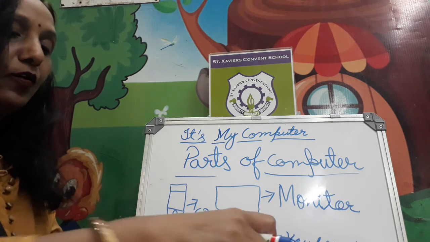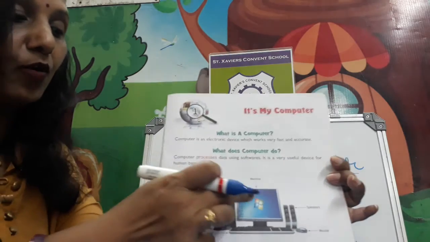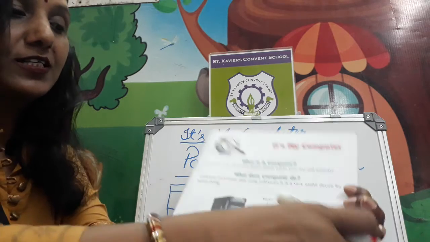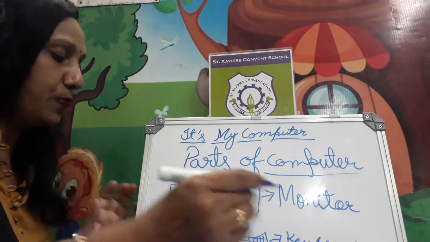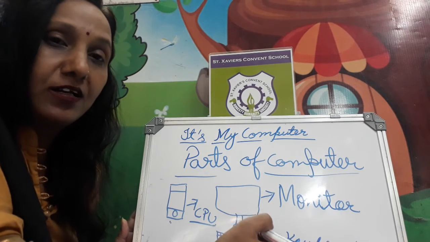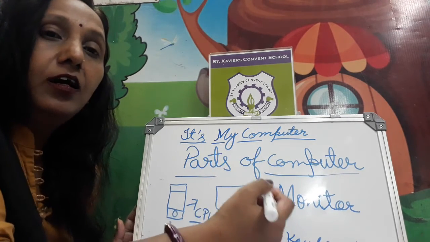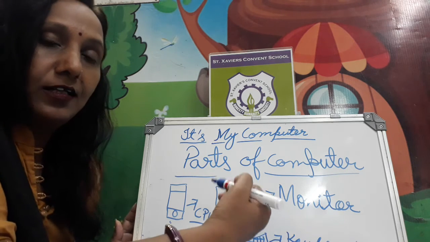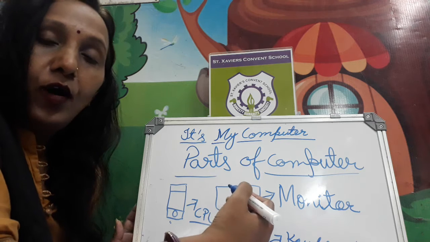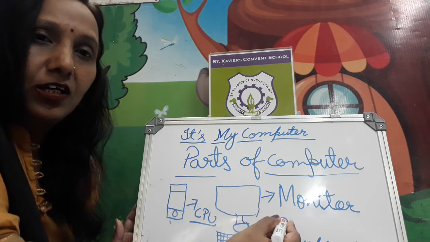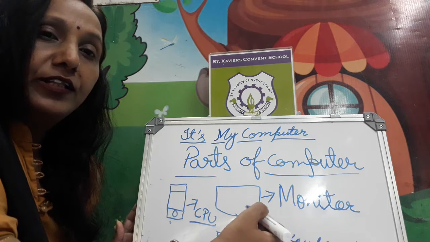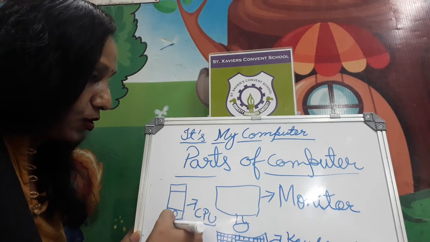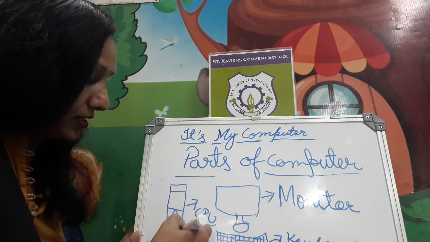Alright. So, you can see here the parts of the computer: monitor, CPU, keyboard, mouse. And what is this? This one is the speakers. With the help of the speakers, we can hear the sound. Like you can watch the movies, the rhymes, and any audible picture you want to see there. So with the help of a speaker, we can listen, we can hear. So these are called speakers.